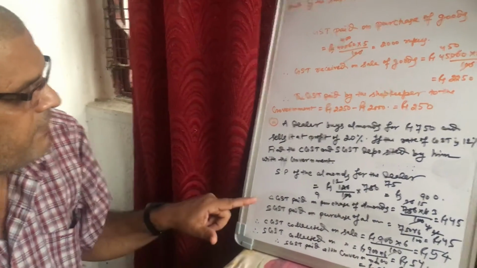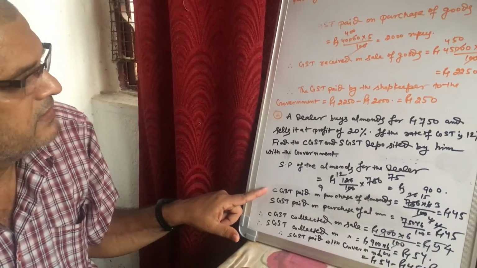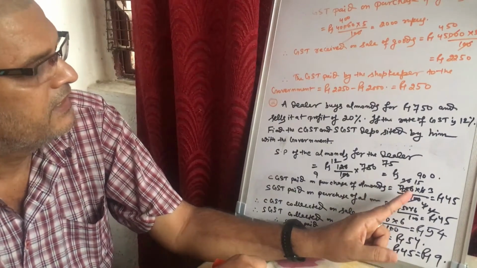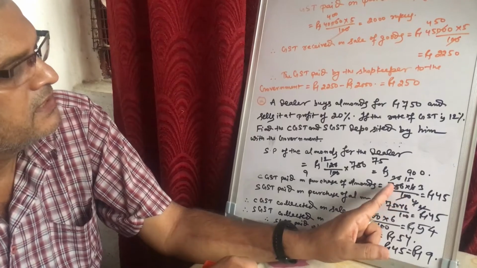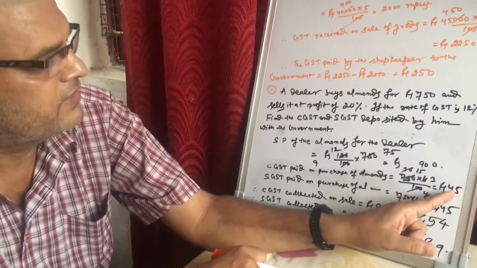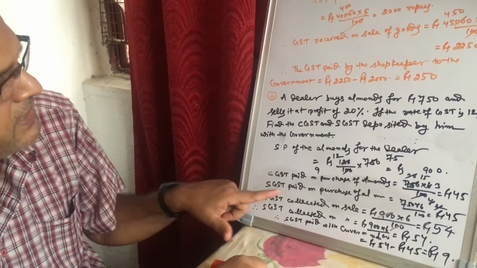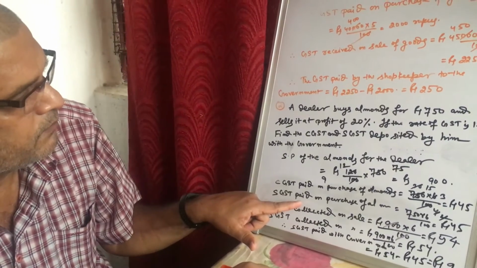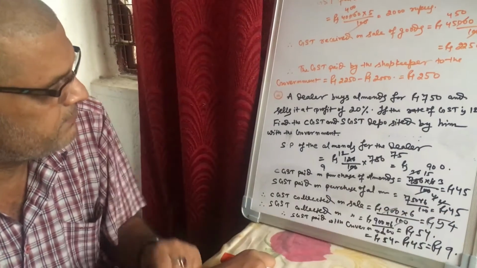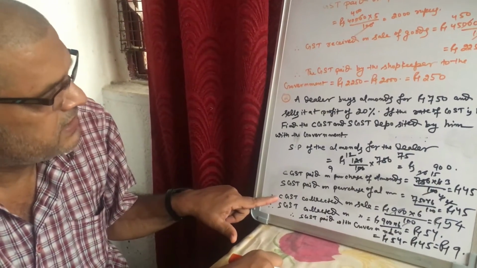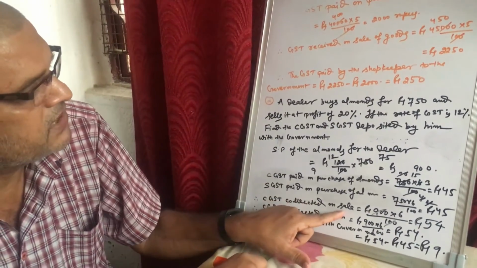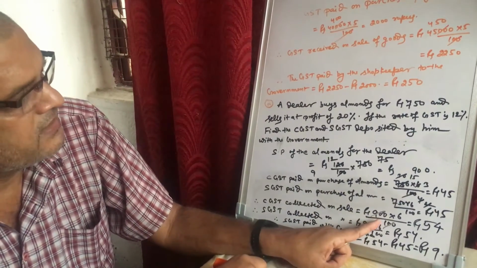Now I have to find out the CGST paid by the dealer for the almonds. It is 750 into 6 by 100, so it is equal to 45. Now SGST paid on the purchase of almonds is 750 into 6 by 100. It is 45. Now the CGST collected by the dealer on sale of the almonds, where 900 is the selling price: